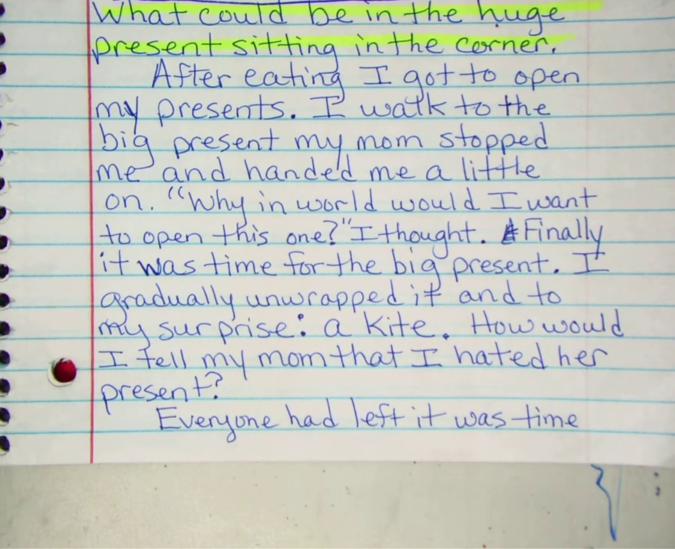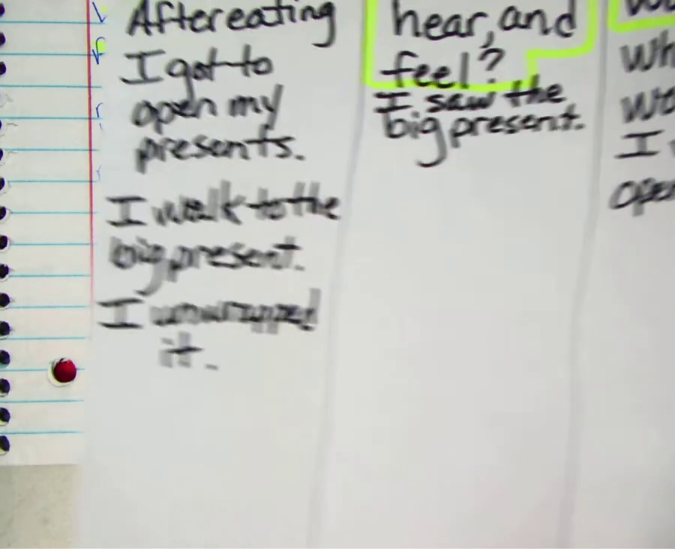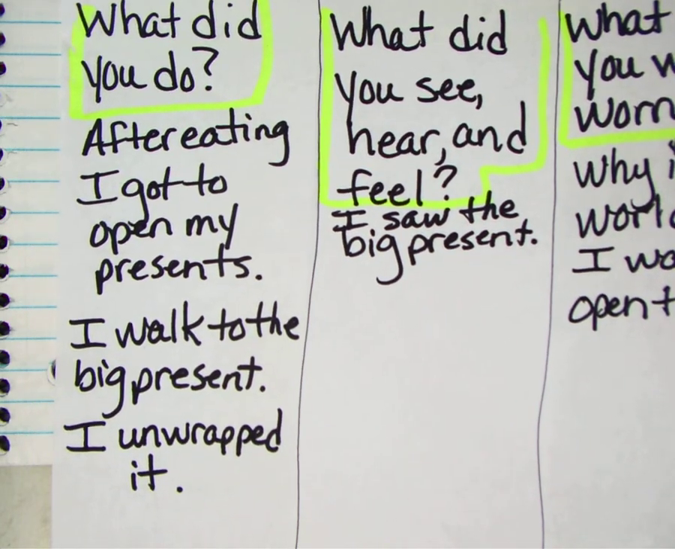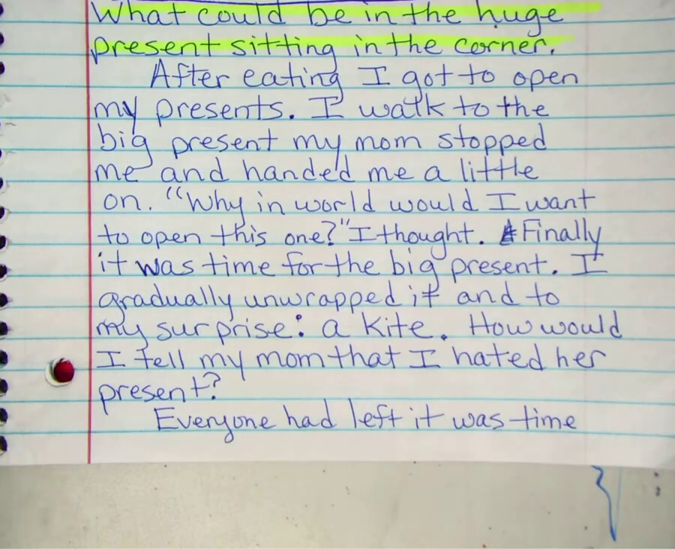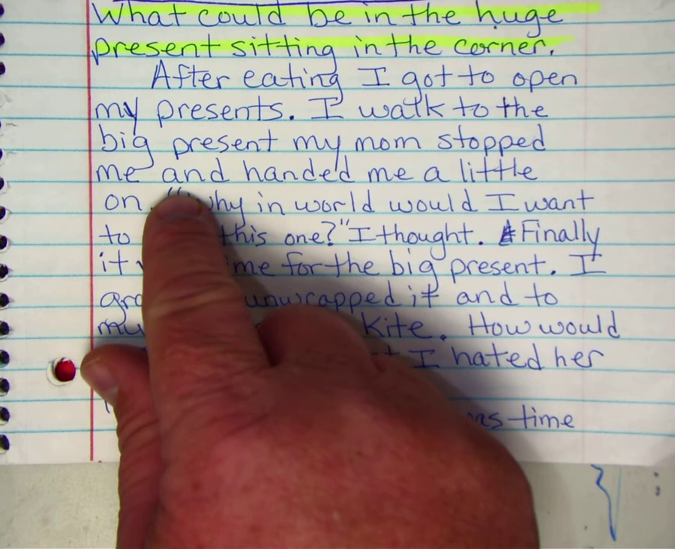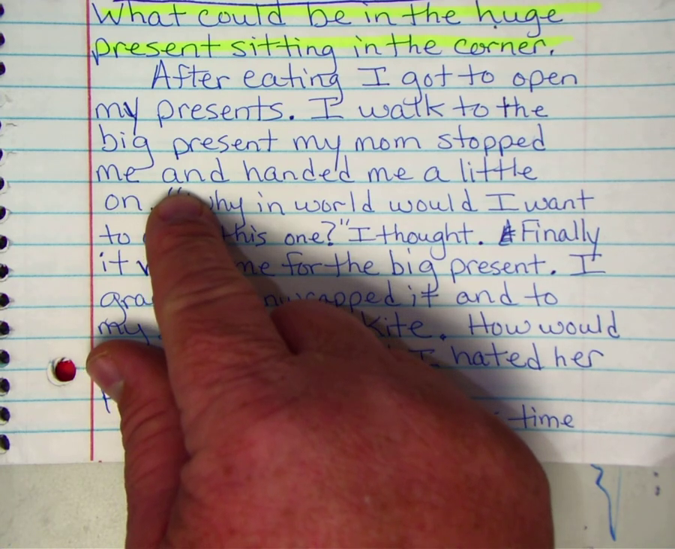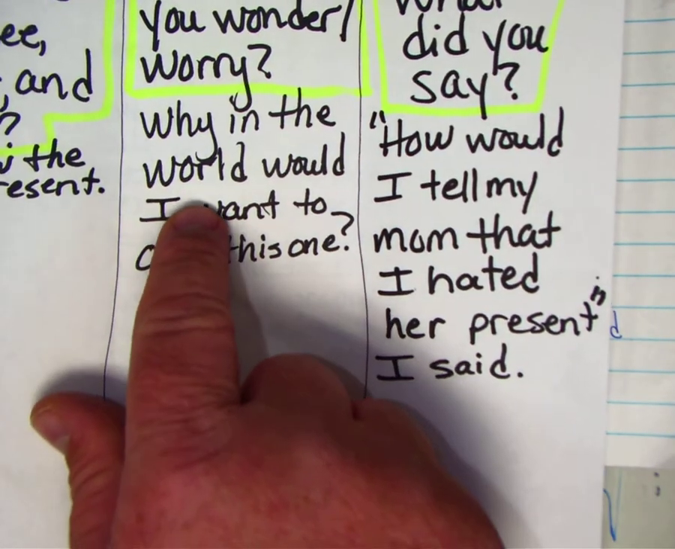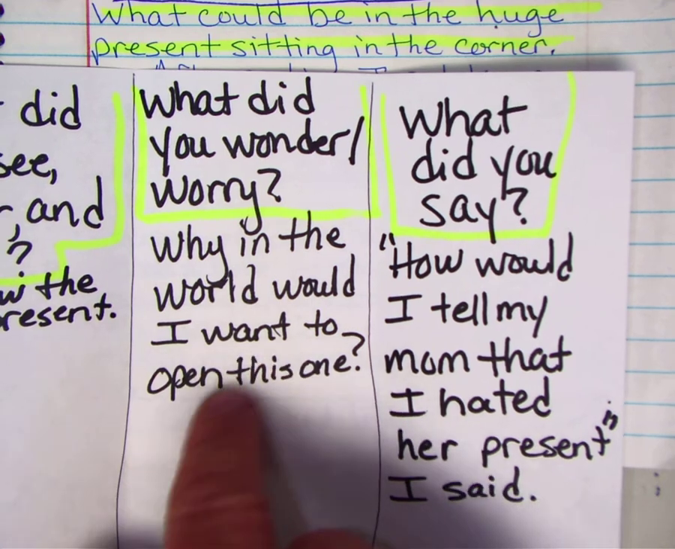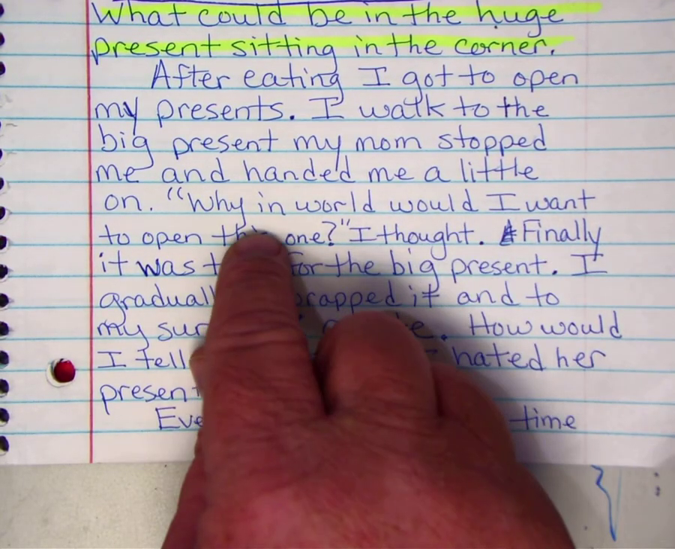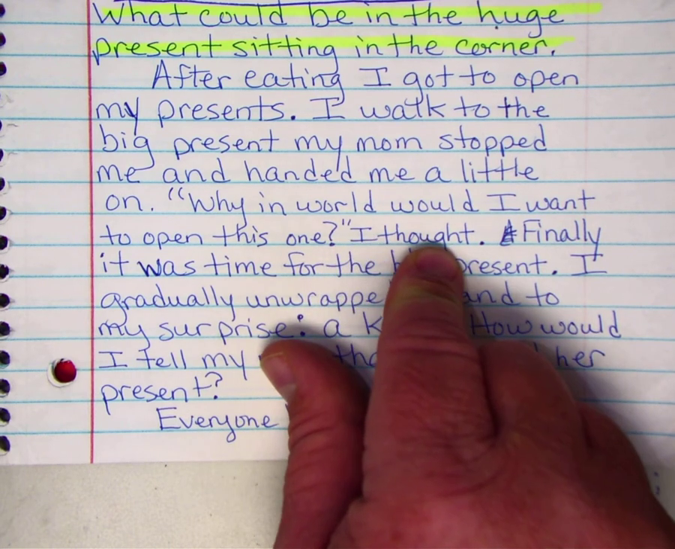So what did you do? After eating, I got to open my presents. And the different parts: I walked to the big present, I unwrapped it. My mom stopped me and handed me a little one. I added that one to add a little bit more suspense. Then I went to the wonder worry, which was this one. Why in the world would I want to open this one? And I just inserted it right here, and I just added the words I thought to the end.